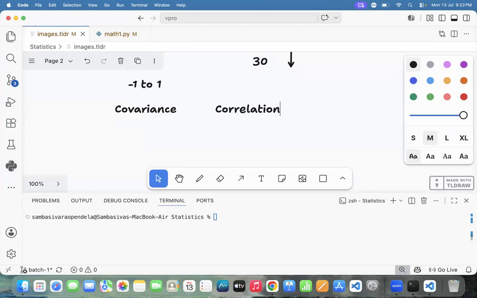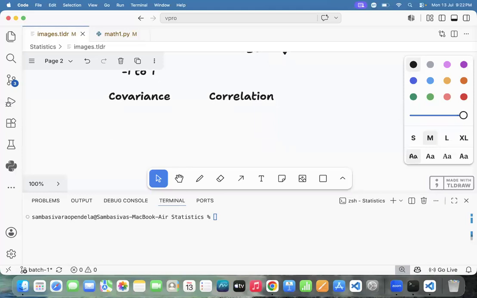Covariance is the same, but it will tell the strength also. Strength in the sense the covariance value equal to 100 or 1000. It will give some number, otherwise it will give some negative number also.